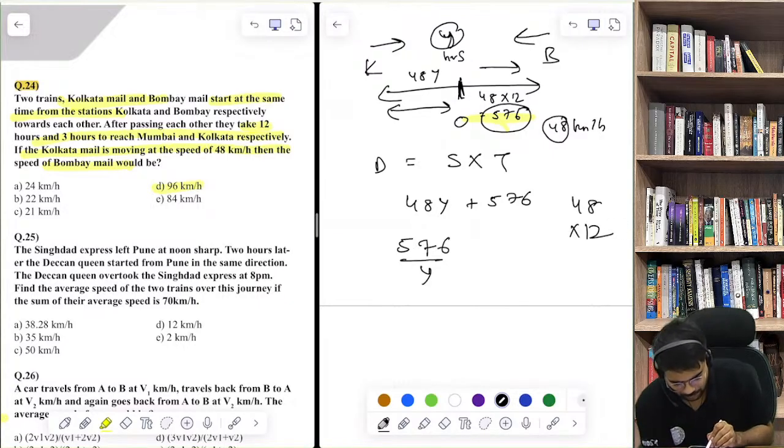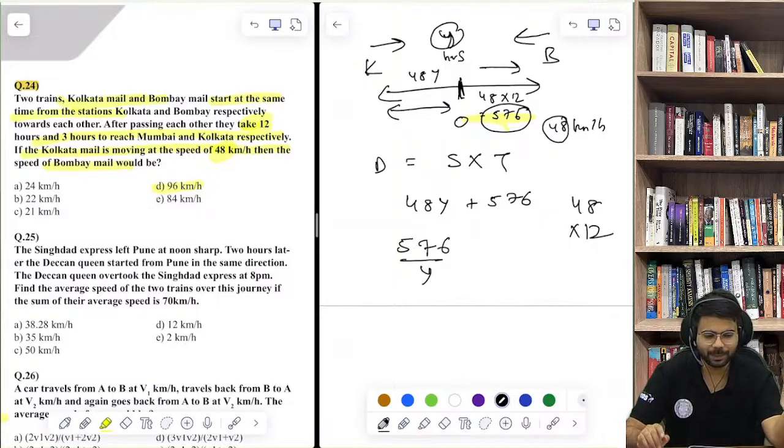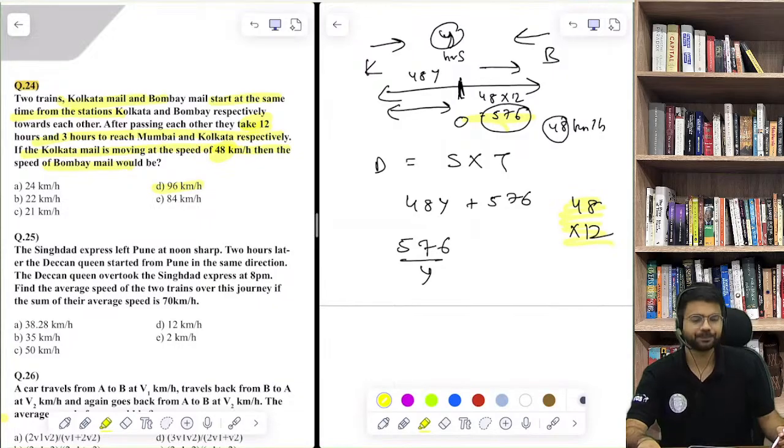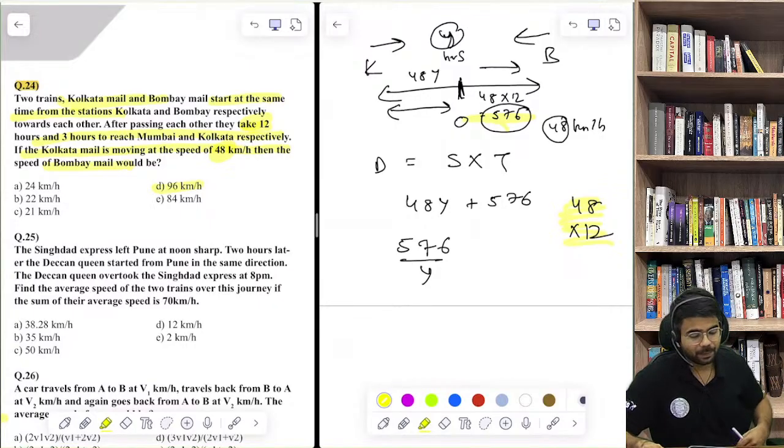The question says Kolkata Mail is moving at the speed of 48 and it is taking 12 hours after crossing each other, and Bombay Mail is taking 3 hours. What is the remaining distance? 48 speed into time. What is distance? Speed into time. So this 576 by y, this is the speed of the Bombay Mail.